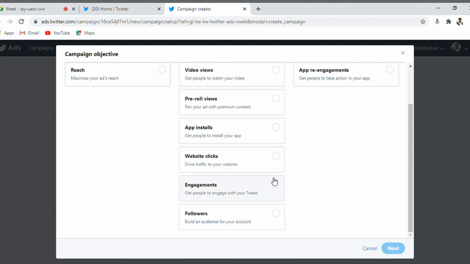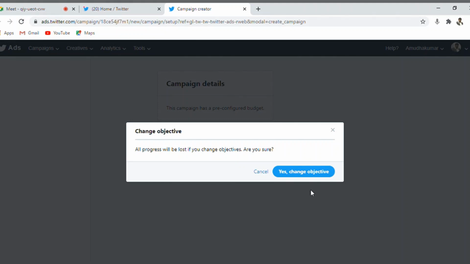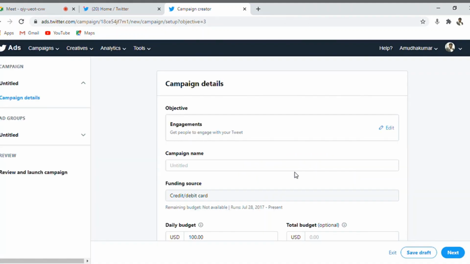So engagement is basically a campaign that is used to increase the likes, comments, shares, or any activity that is related to your Twitter tweet. If you click on this one, you get more people to engage or connect with your product or services. So select this engagement option and move on to the next screen.